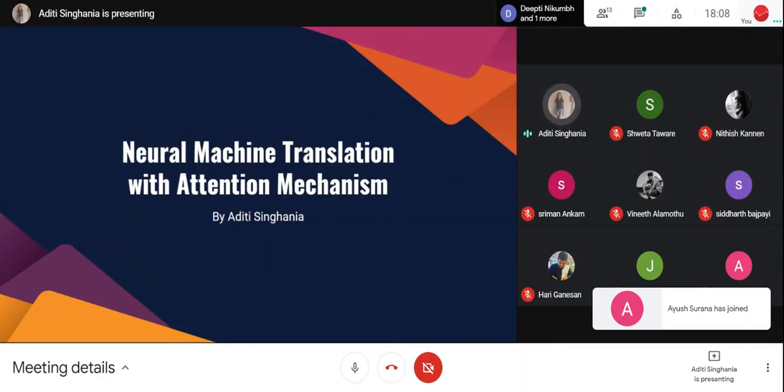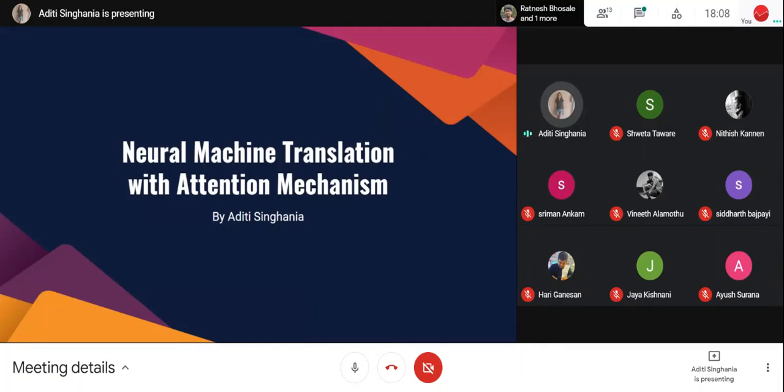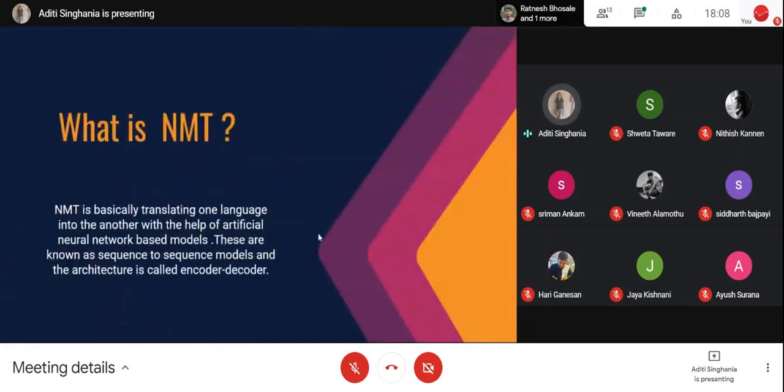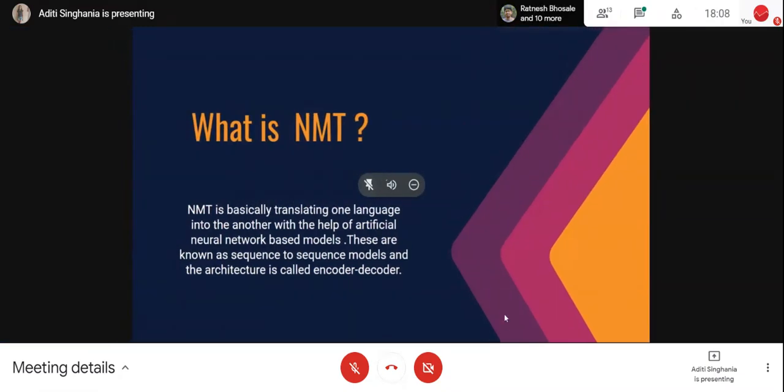And today, this is my first session where I will be explaining a bit about what is neural machine translation and how attention mechanism was introduced in it. So, beginning with understanding of what exactly NMT is. It is translating from one language to another with the help of artificial neural network based models. And this is known as sequence to sequence models.